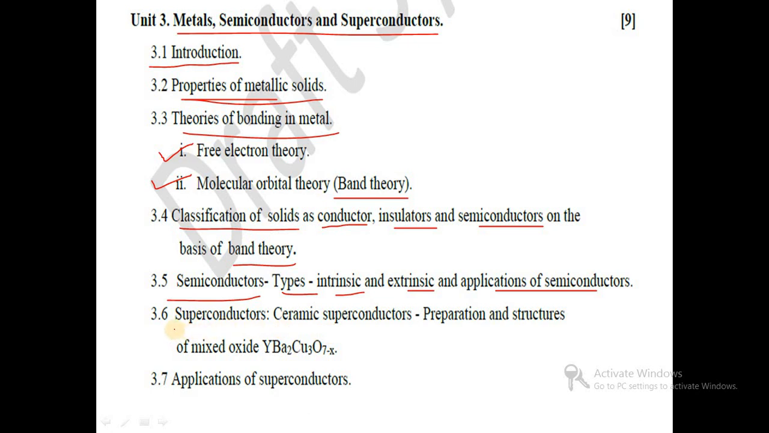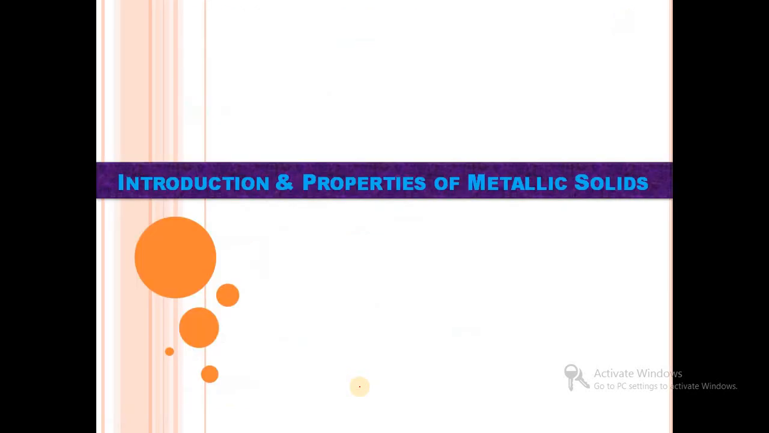Lastly we will see superconductors, that is ceramic superconductors, their preparation, structure, and the mixed oxide YBa2Cu3O7 as a superconductor. The last point is applications of superconductors. So these are the contents of unit 3. Then we will start with the introduction and properties of metallic solids.